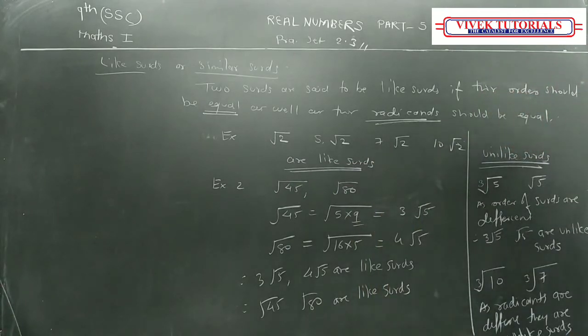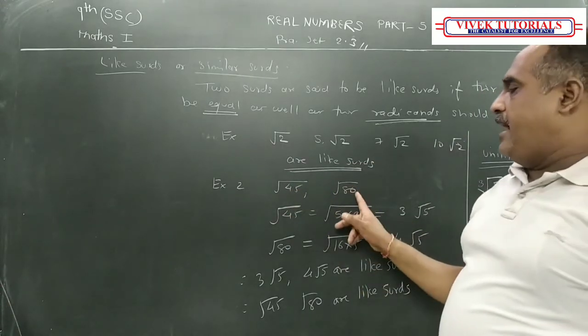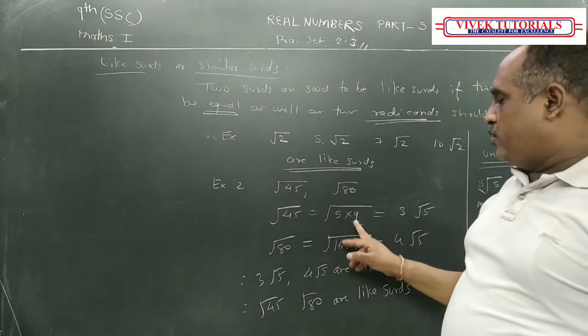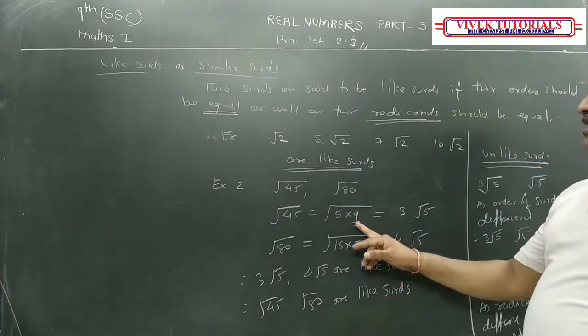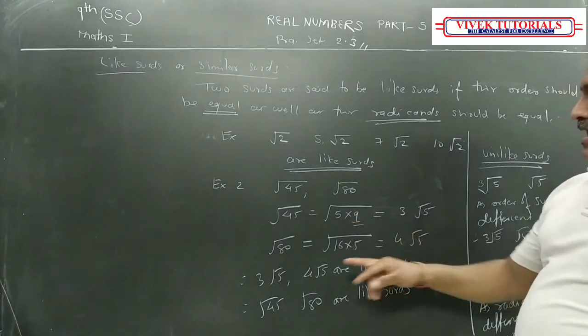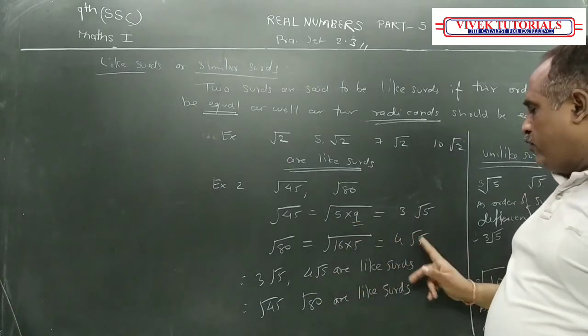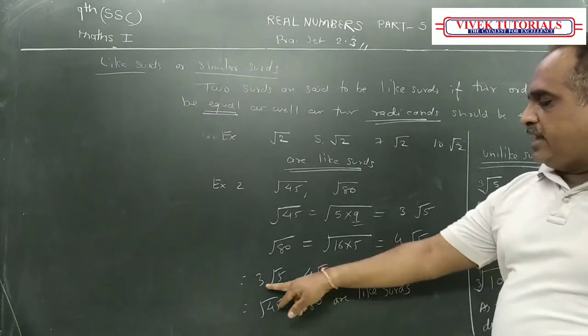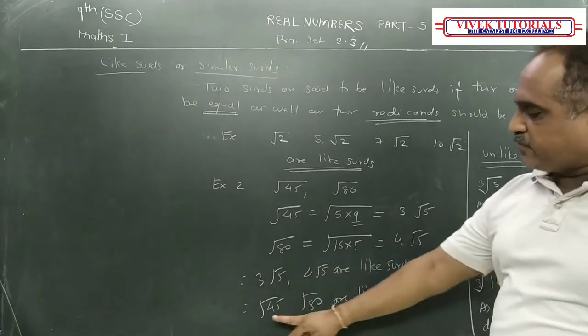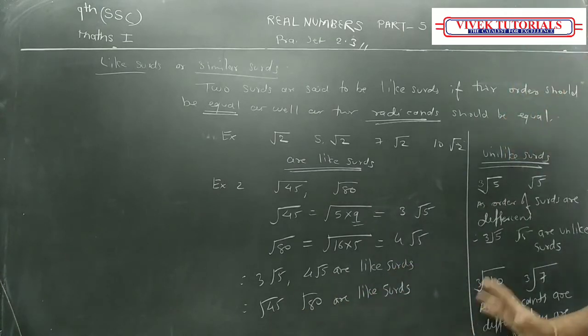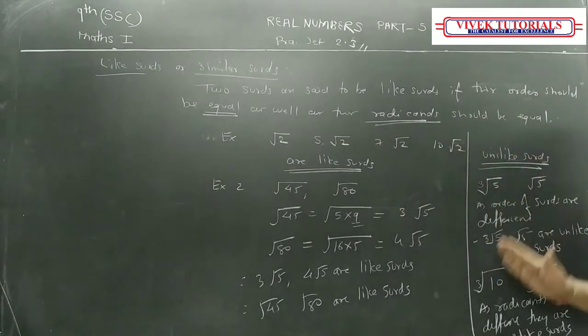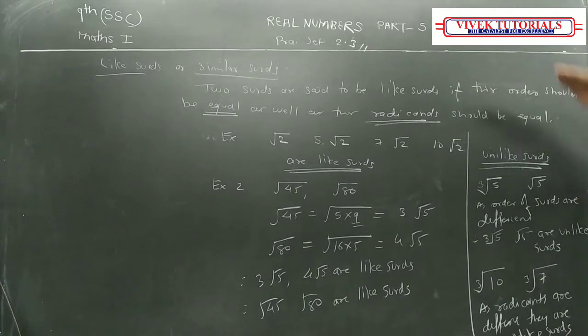Is it right? Or here, if they compare like this, root 45 and root 80. Root 45 is what? 5 into 9, but 9 is the square of 3, which will become 3 root 5. 80 is 16 into 5, 4 root 5. Root 5 is there. So 3 root 5 and 4 root 5 are like surds, meaning root 45 and root 80 are what? Like surds. In unlike surds, what will happen? Either the order will be different, or the order will be the same but the radicand is different. They are unlike surds. Have you understood this? Please, this is a very simple concept. Now it seems very easy, but it is important. Copy it properly.